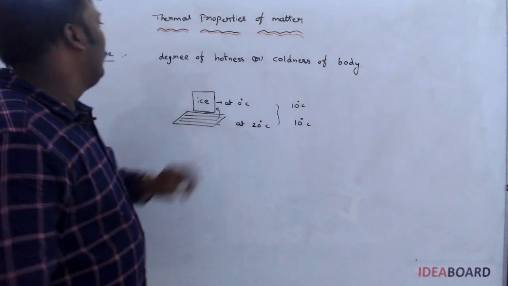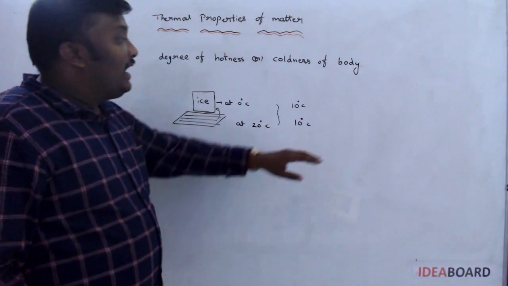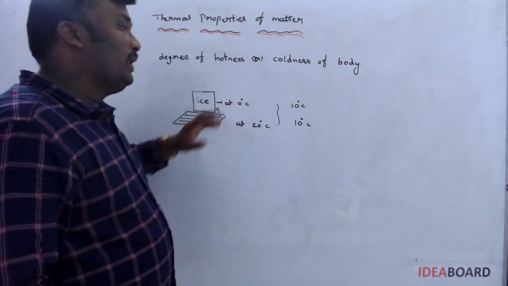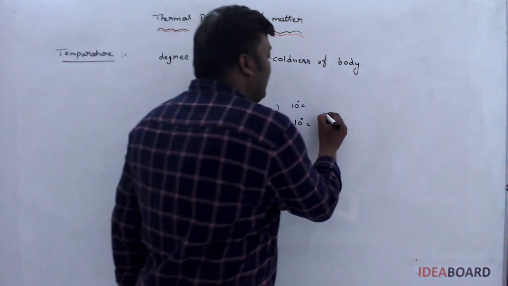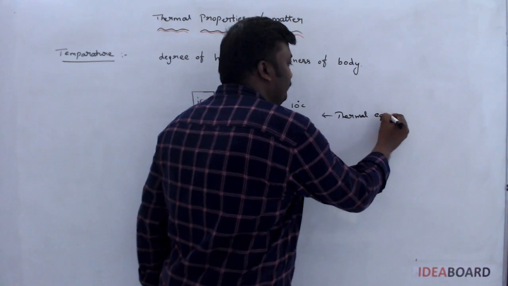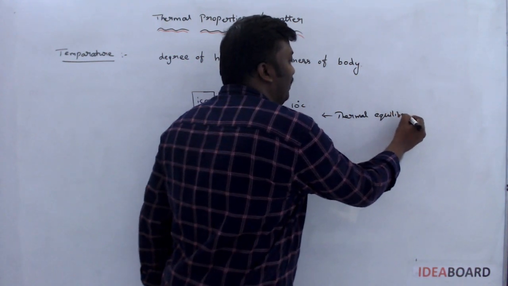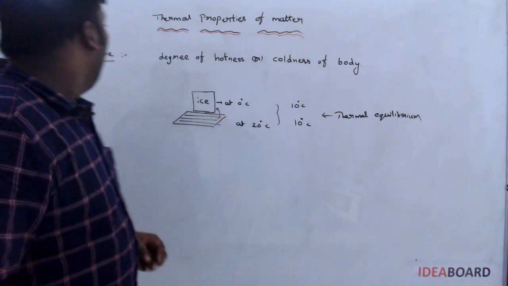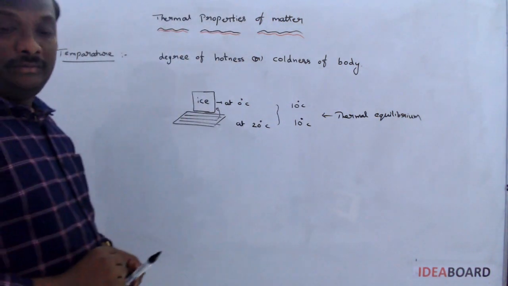So, there is no further transfer of heat from the hot body to the cold body. It is named thermal equilibrium. Okay, so this is temperature.